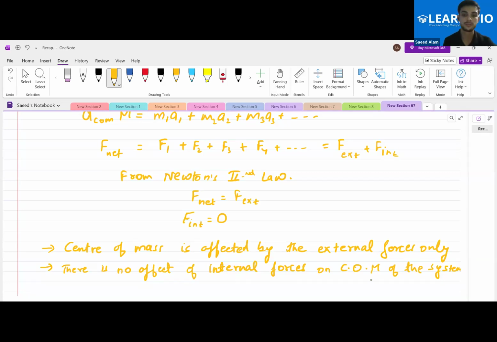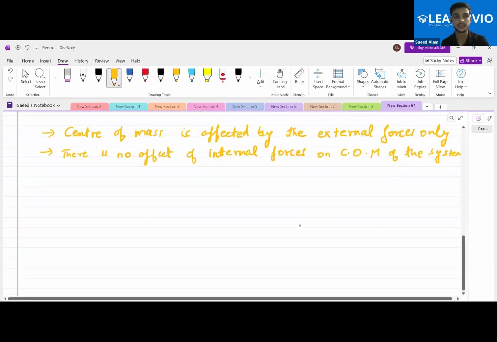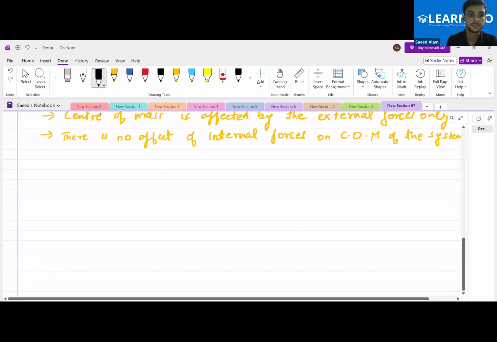Is this clear to all of you? That means the internal forces will never, ever be able to change the center of mass of a particular system. Is this clear to all of you? Yes or no?